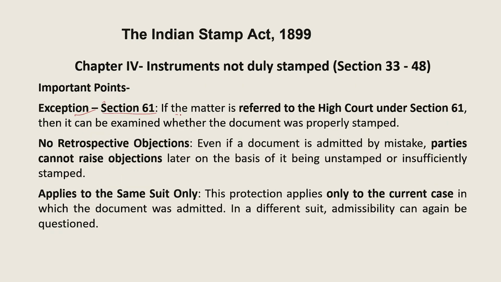Section 61 said if the matter is referred to the High Court under section 61, then it can be examined whether the document was properly stamped or not. This is the exception. Third, no retrospective objection. Even if a document is admitted by mistake, the parties cannot raise objection later on the basis of it being unstamped or insufficiently stamped. Once it is admitted, it is admitted. It may be because of a mistake, or maybe because at that point of time no one took the understamped instrument into consideration, that proper stamp duty was not paid.